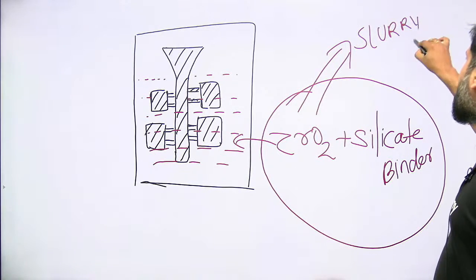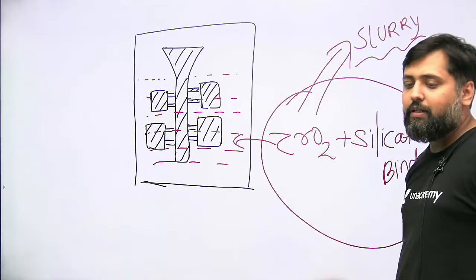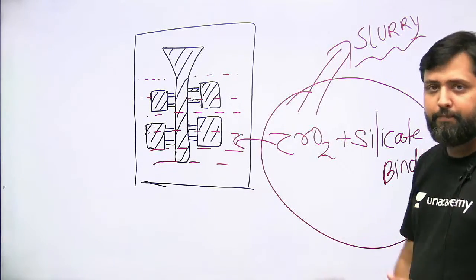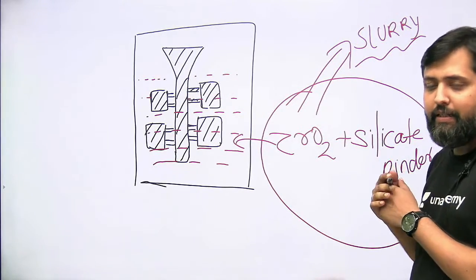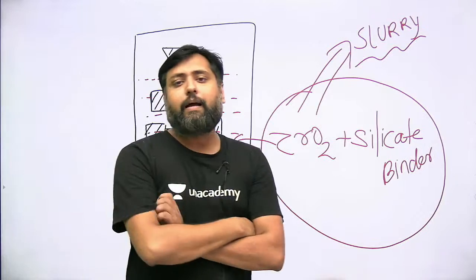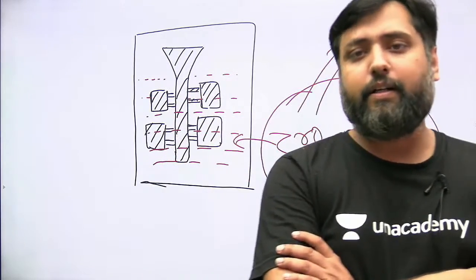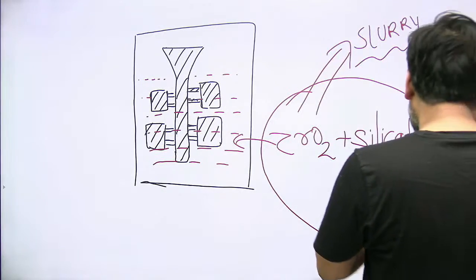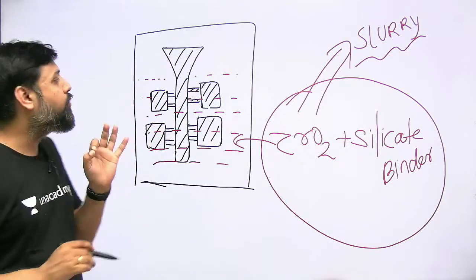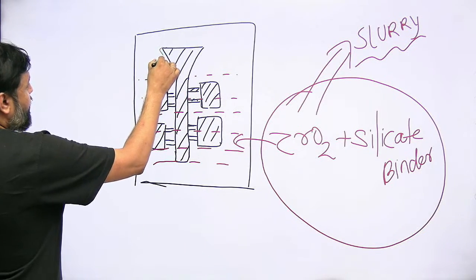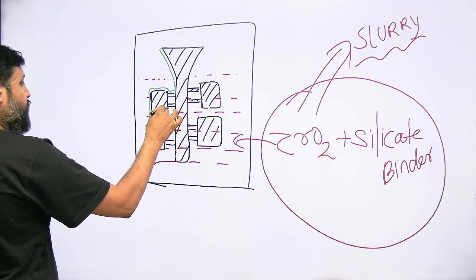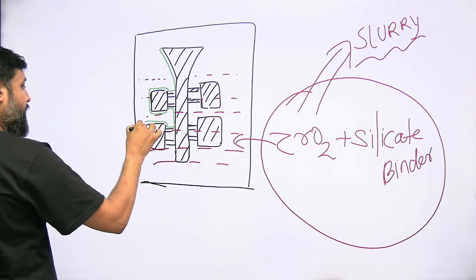In this slurry, this pattern cluster will be repeatedly dipped, drained, dipped, drained. So what will happen? There is the silicate binder here, and there is that very fine sand powder over there. Slowly, when you are dipping it and draining it, a prime coating of zirconium oxide will form onto the pattern cluster. There will be a coat that will adhere, that will stick to the pattern cluster.